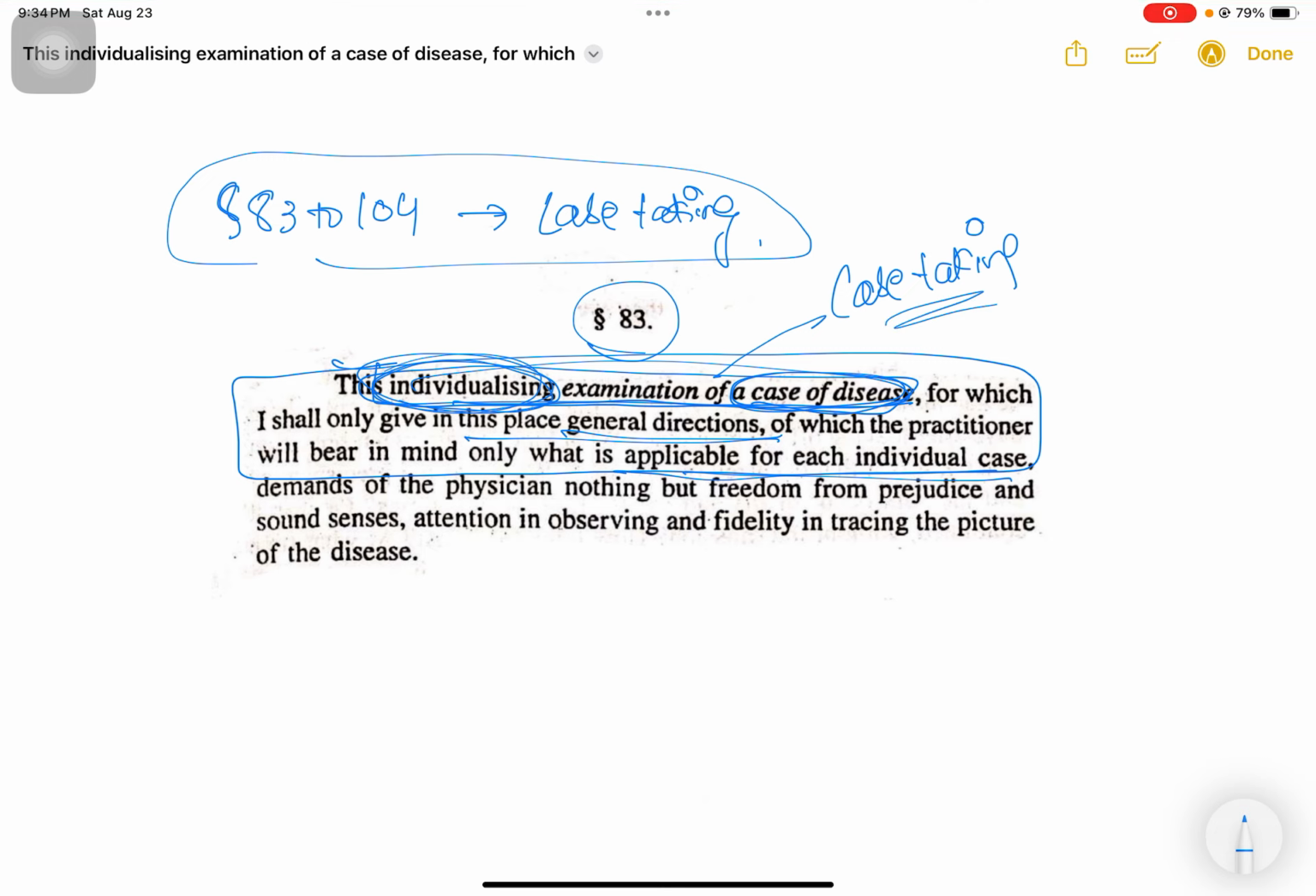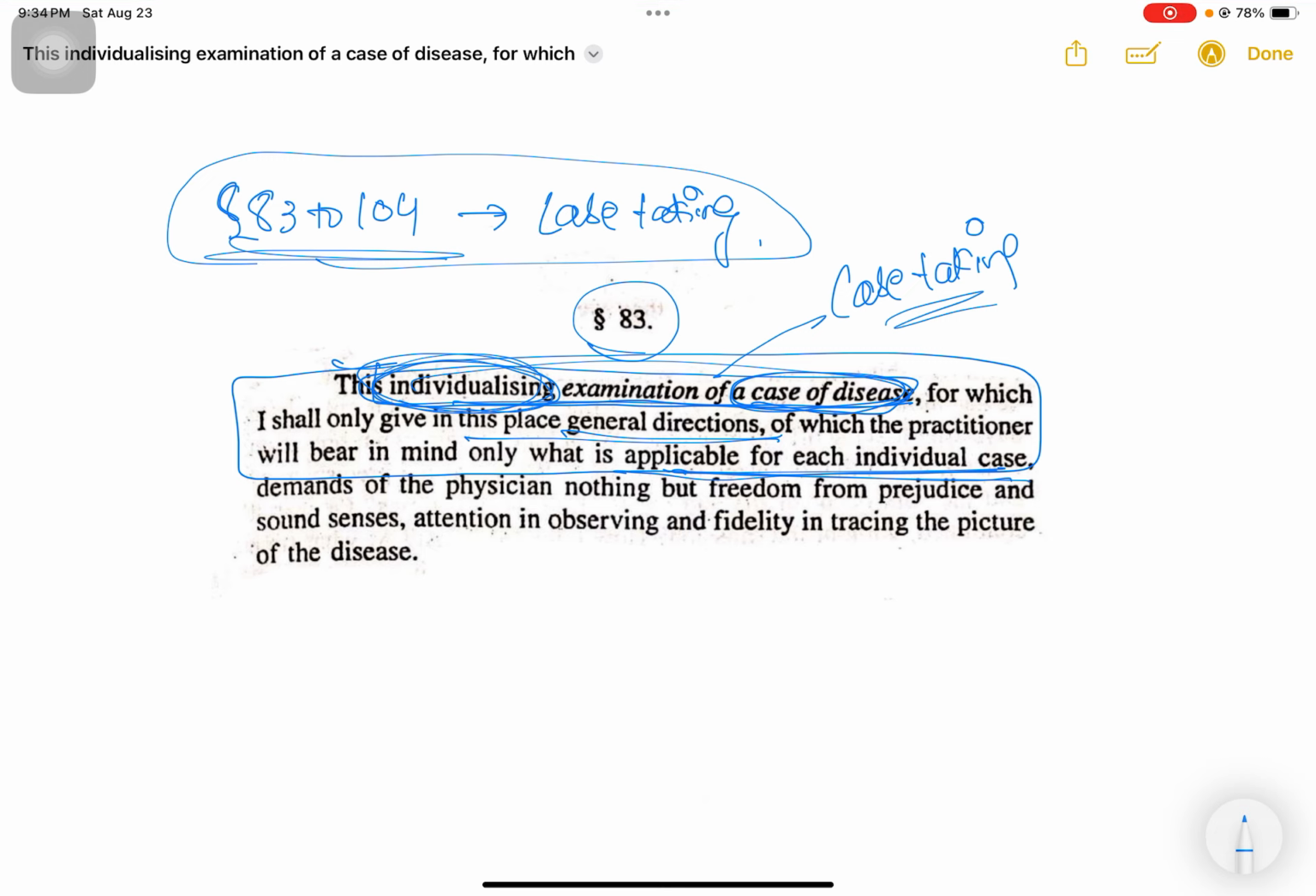Further, he says, for which I shall only give in this place general directions. So whatever directions or instructions he is giving in these aphorisms of 83 to 104 are just general directions, of which the practitioner will bear in mind only what is applicable for each individual case. Say for example, he has also given details about what type of questions about the menstrual cycles are to be asked. We cannot ask questions about a menstrual cycle to a man, can we? So we will have to strike that off from our case taking proforma. So that is what he says.